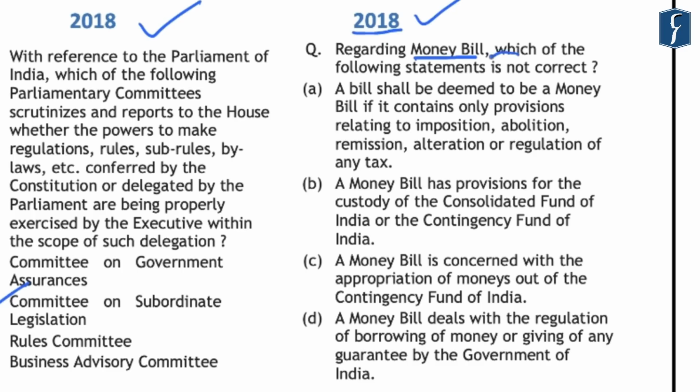And again, the third question that was asked in 2018 from this chapter is related to the money bill. However, this question should be read carefully and it requires us to identify which of the following statements is not correct. Now, if you go through the details of money bill, you will find that a money bill is not concerned with the appropriation of money out of the contingency fund of India. And hence, C is the correct answer here because it is the only incorrect statement given in the 4 options.